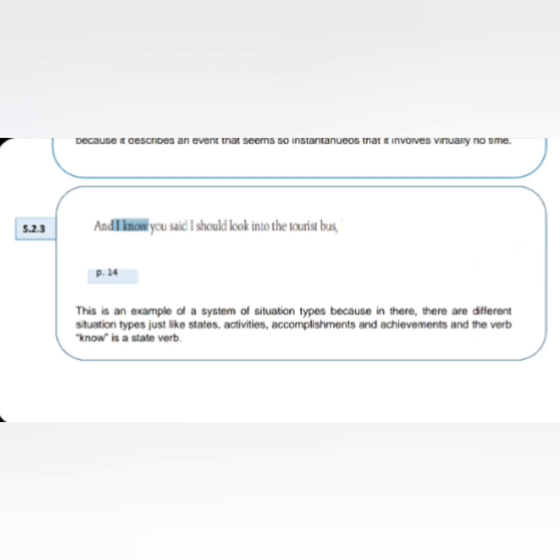In this other example, we have to make mention that there are different situation types, for example, states, activities, accomplishments, and achievements. The verb marked in the example as a state verb is the verb "know," as we can see. That's why the phrase is an example of situation types. The sentence is in present simple.